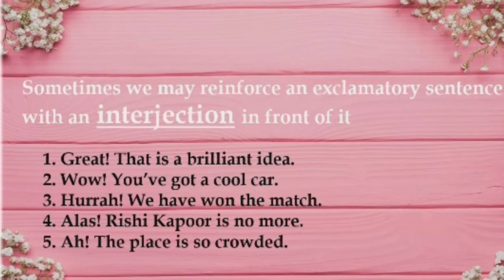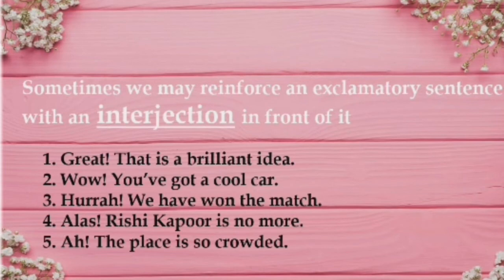You can see the same thing in all the sentences. Wow, exclamation mark, you have got a cool car, full stop. Hooray, exclamation mark, we have won the match, full stop. Alas, Rishi Kapoor is no more. After alas, exclamation mark, and after the end of the assertive sentence, full stop.